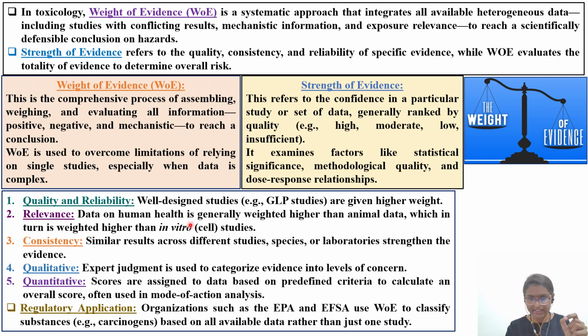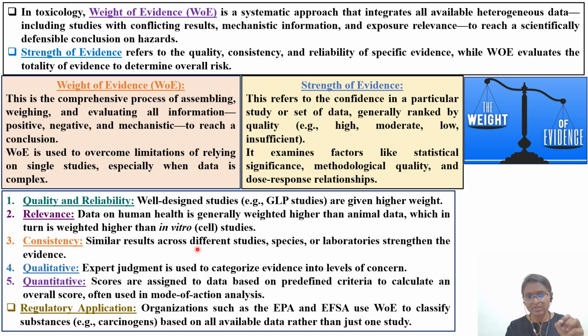Relevance: data on human health is generally weighed higher than animal data. So when you have human data and animal data, if the final consumer is human, you have to give preference to human data, which in turn is weighted higher than in vitro cell studies. So you yourself can make a hierarchy, like in silico, then in vitro, then in vivo, then human, like that.